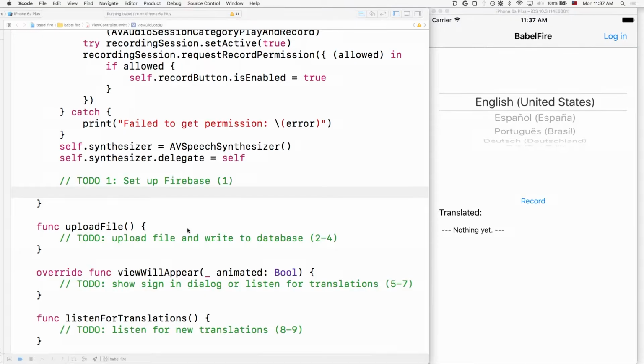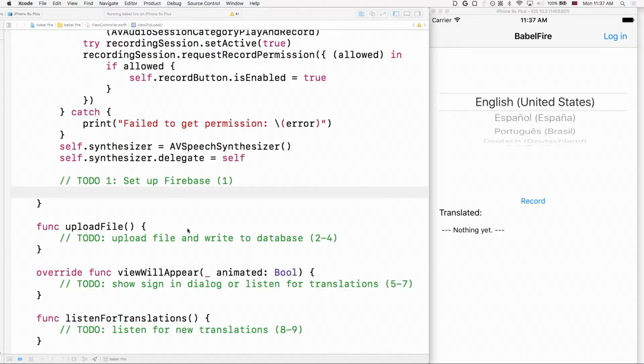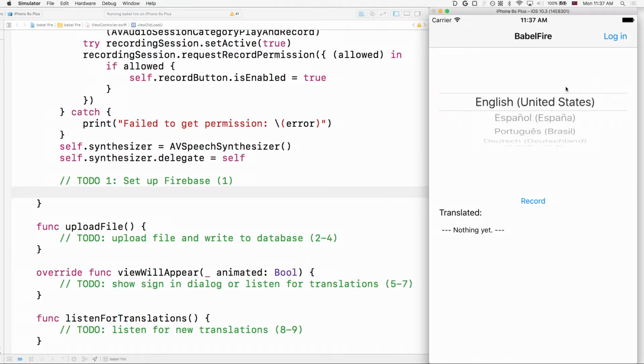All right, here you can see that I have an iOS app. Today I'll be using iOS, but everything I do here has a parallel structure in Android. And I'm sure that some of you are iOS developers or Android developers, and if you're not, I'm sure you work with some or want to be able to have your app perform on both platforms. So Firebase also helps with cross-platform applications. Here I have a selection so that I can select the language I'm going to record in. I'll be able to record and log in, but none of the functionality is actually hooked up yet. So let's go ahead and do that.